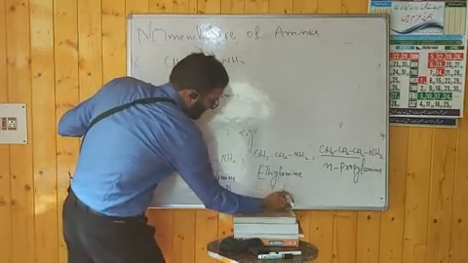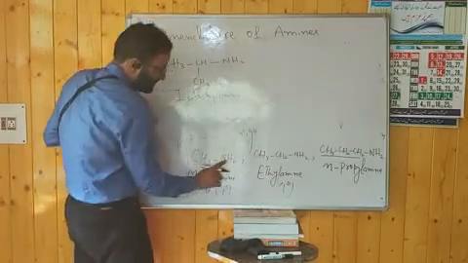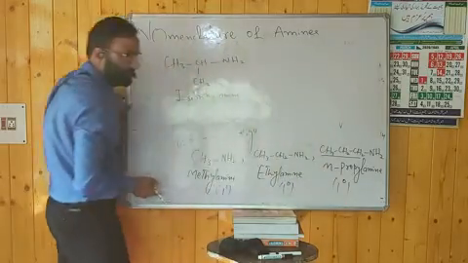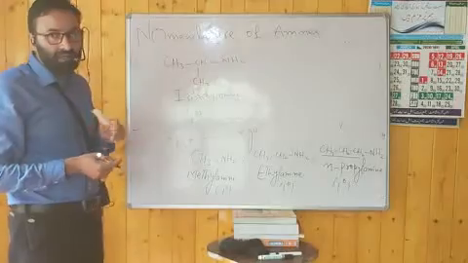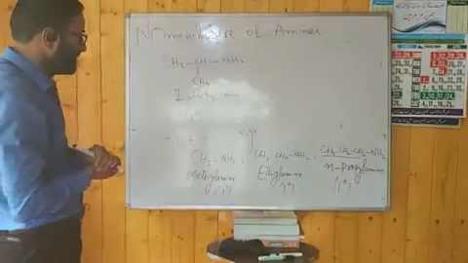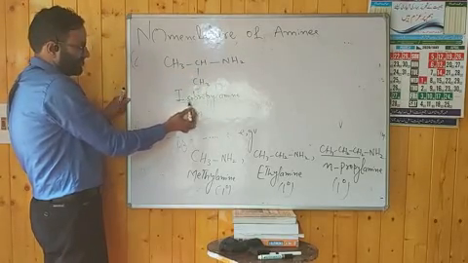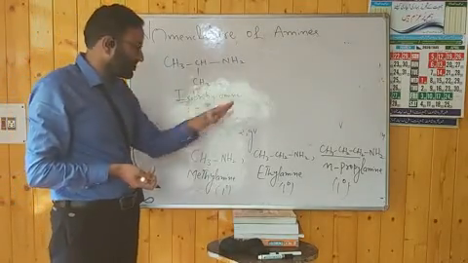It is a 1 degree aliphatic amine because only one hydrogen has been replaced. This one is also a 1 degree aliphatic amine, and this one too. It means that so far we have discussed just 1 degree aliphatic amines. You have to simply write the name of the alkyl group, using the prefix wherever needed. Then you have to use the suffix amine.